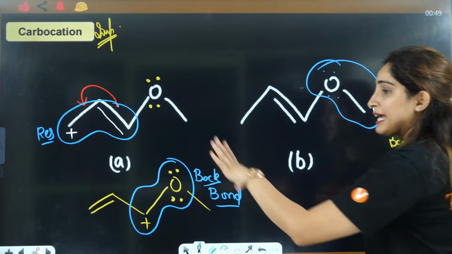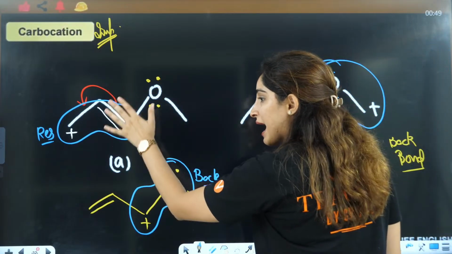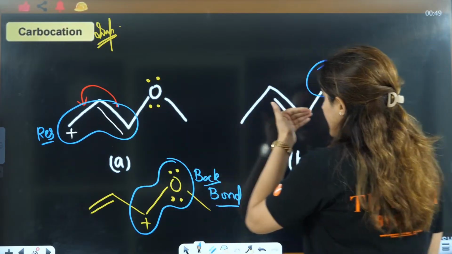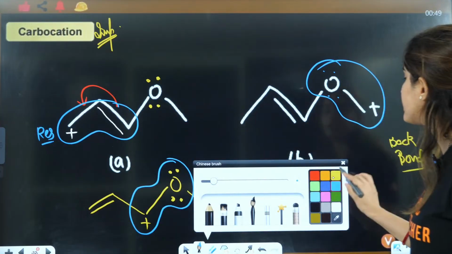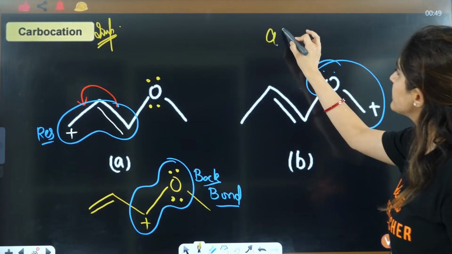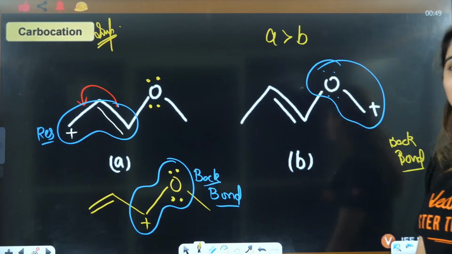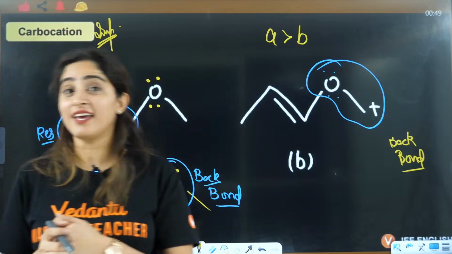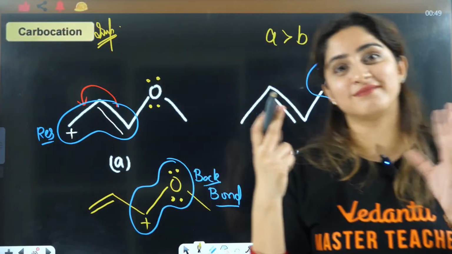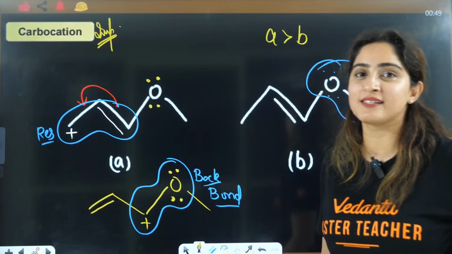So here in A structure you have back bonding plus resonance. Here there is only back bonding. So see, something was hidden and this is your PYQ, right? So A is more stable as compared to B, right? Understood? See how they ask you the questions.